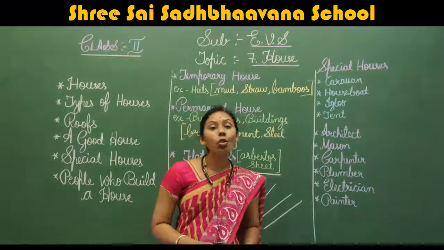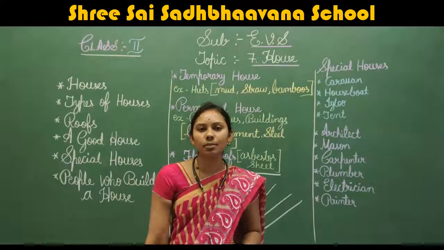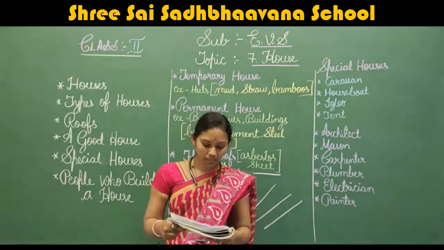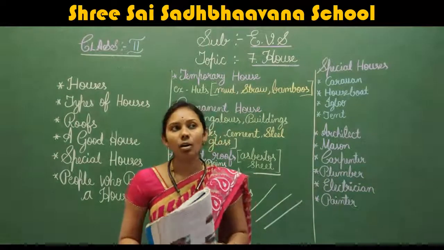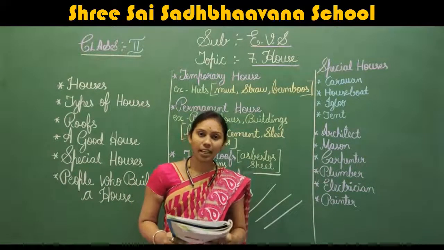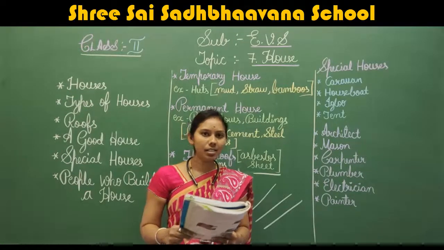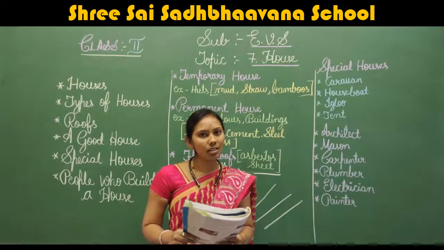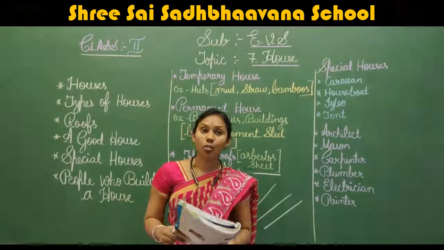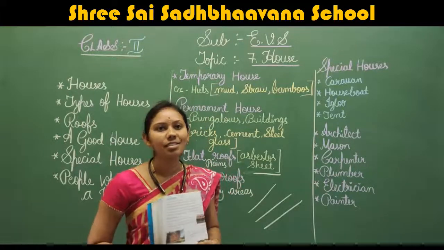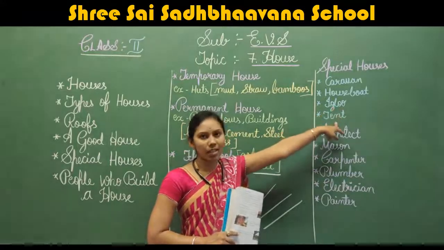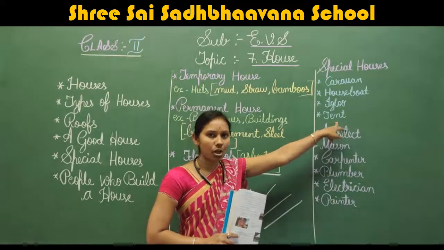In what type of house are you living, a temporary house or a permanent house? Then what is a good house? If air and sunlight come inside the house, we call that a good house. What are the special houses? Caravan, houseboat, igloo, tent. These are special houses.